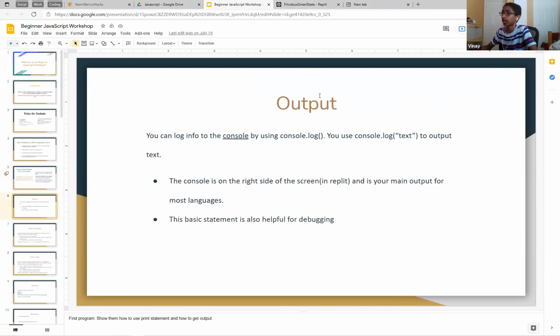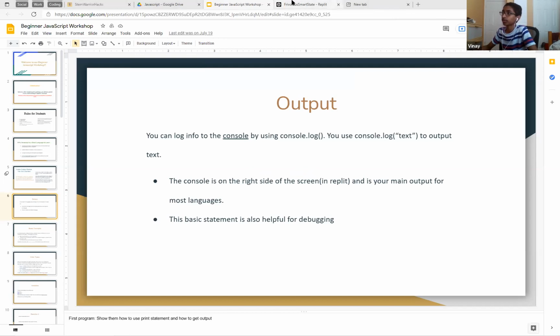So let's start off with output. You can log output to the console by using console.log. You can use console.log with text to output text. We're going to start off extremely simple, so if you already have a background in coding, you may know how most of it works. Just bear with us for now.